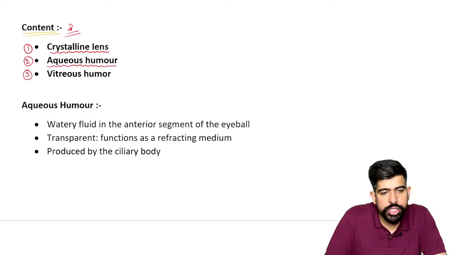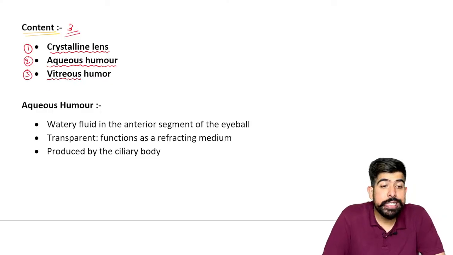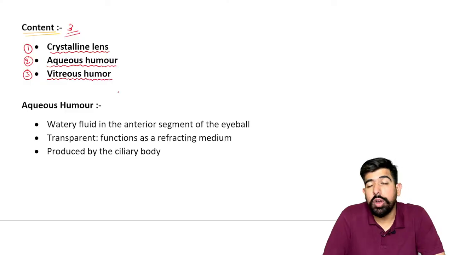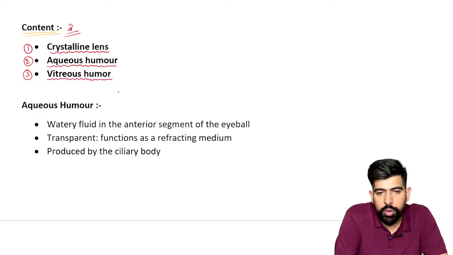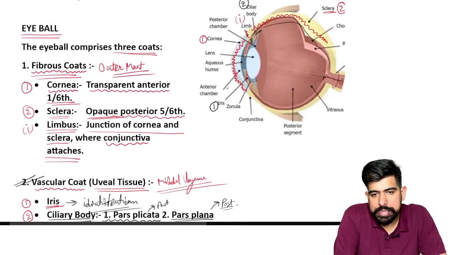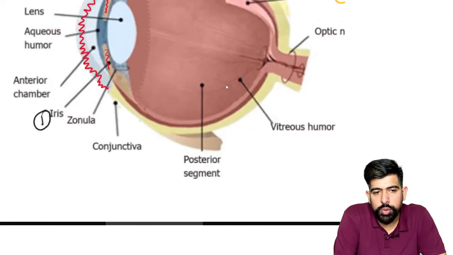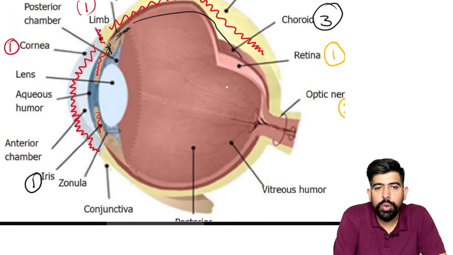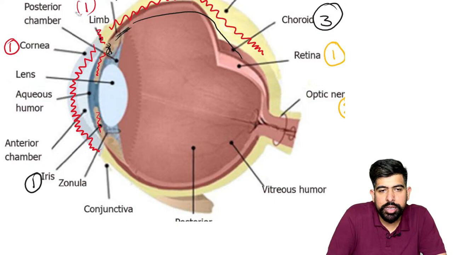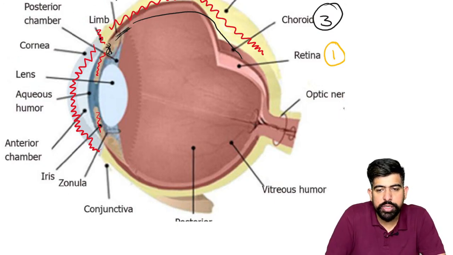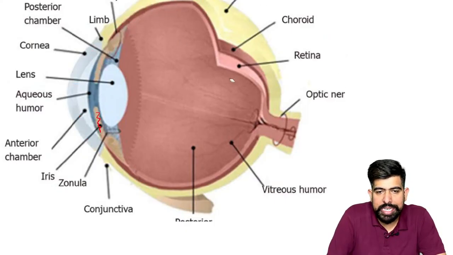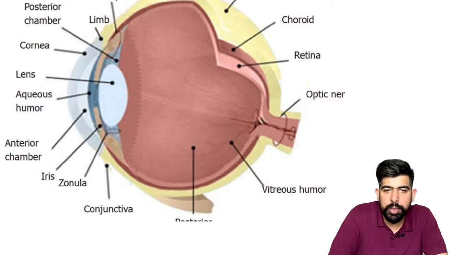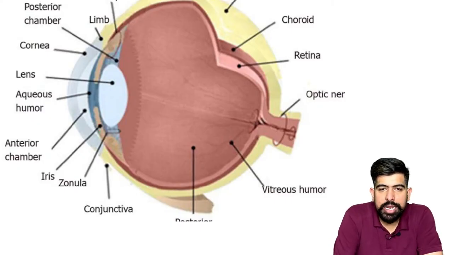And the third one, which is the vitreous humor, is a gel-like structure covering most of the part of your eye, which is filled with the posterior segment. Now, for understanding this, I have to go through this diagram and explain two things. Just go through this because it is a very confusing thing. The students are not understanding. I don't know why, but it is a very easy thing which I'm going to cover here. Just listen to this part, guys.